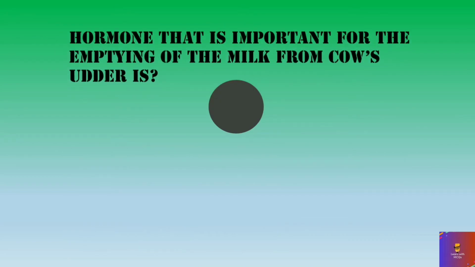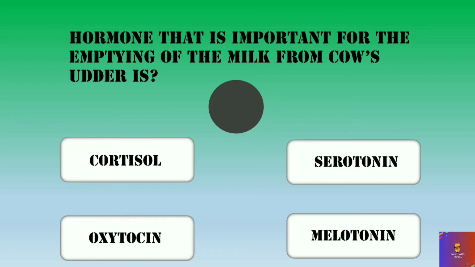Hormone that is important for the emptying of the milk from cow's udder is cortisol, serotonin, oxytocin, melatonin. And your timer starts now. And the right option is oxytocin.